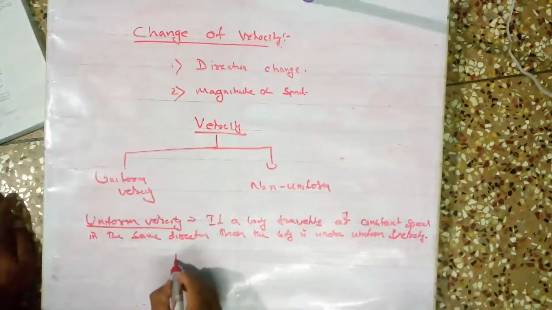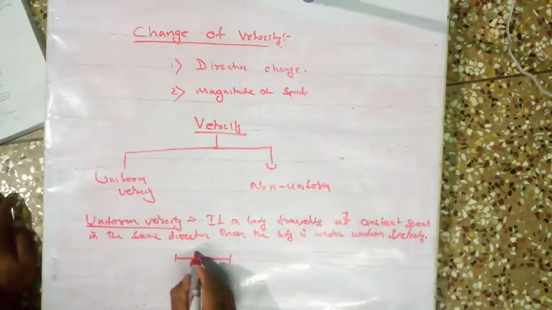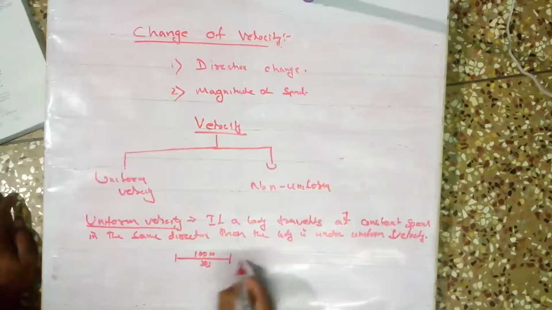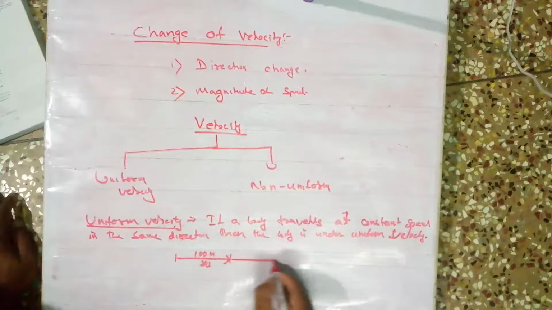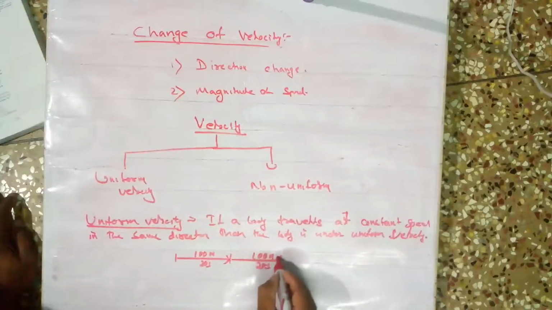Example: suppose a bus traveled 100 meter in 20 seconds towards east. The second 100 meter also traveled in 20 seconds in the same direction.